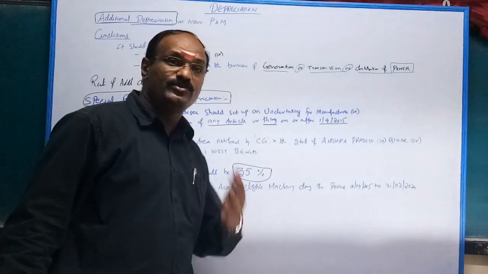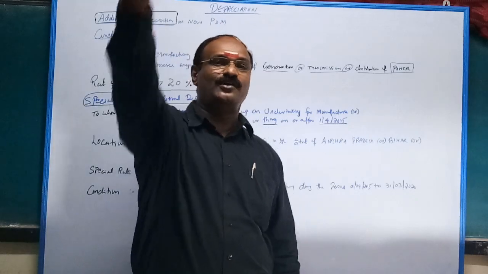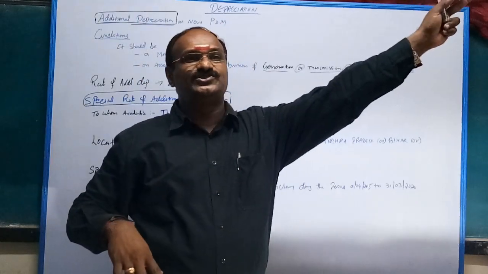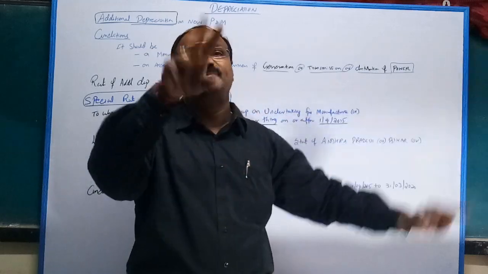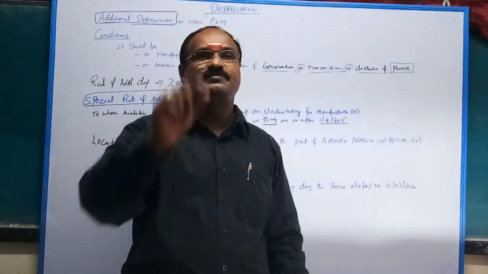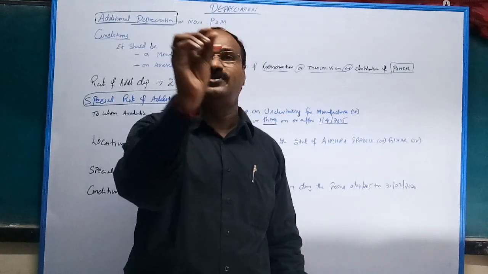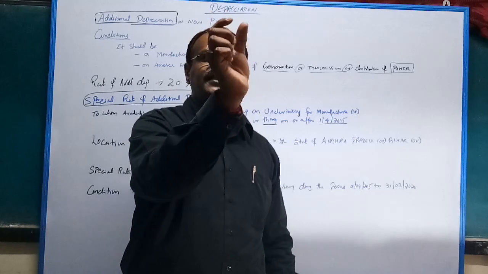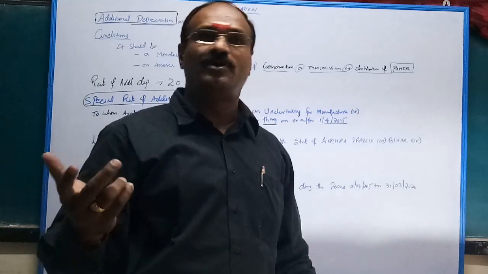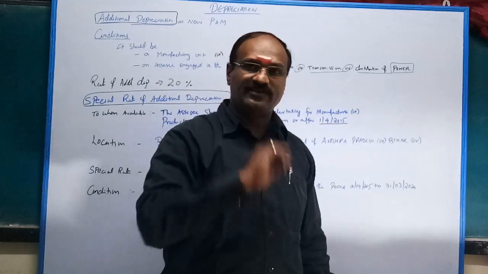Understand? So, how much are you going to claim for the year? Total 4 lakhs. How, sir? 20% for regular, additional depreciation 20%. Suppose my depreciation rate is 15%. I purchase an asset in the 15% block. No problem. Out of 10 lakhs, how much are you going to claim? 15%, 1 lakh 50.